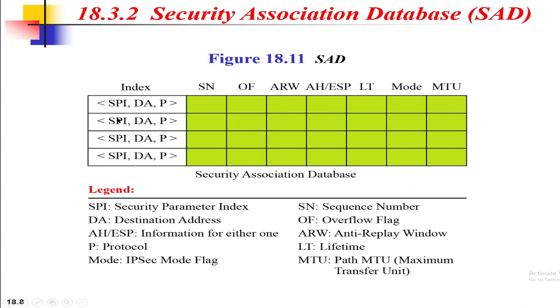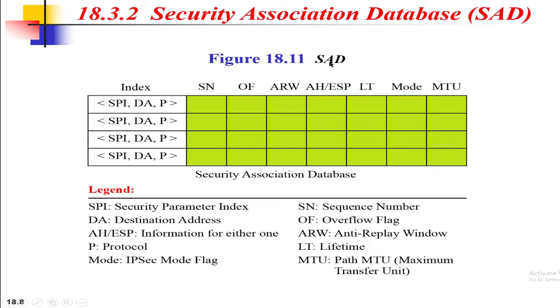In order to identify a security association, three parameters are required, as you can see: security parameter index, destination address and the protocol. The security parameter index is a 32-bit number. The destination address: if Alice wants to communicate with Bob, Bob's address will be the destination address. And the protocol: as we have already discussed, IP security has two different protocols, Authentication Header protocol and Encapsulating Security Payload protocol. So in the protocol section, it will be one of them.